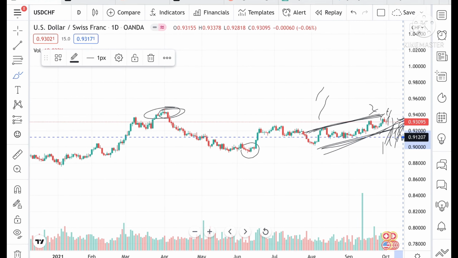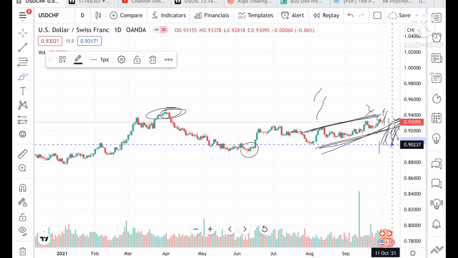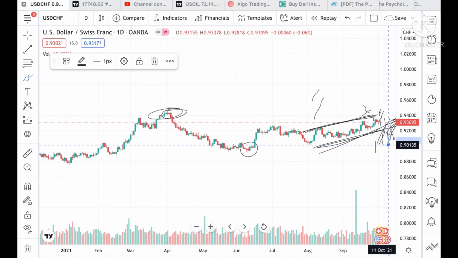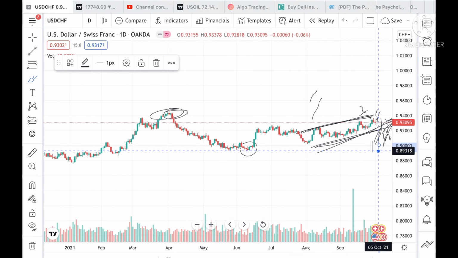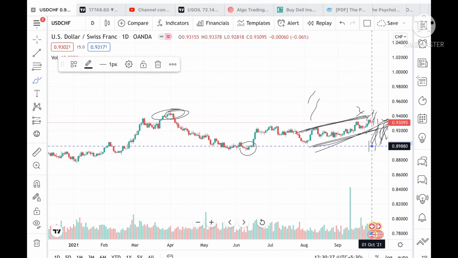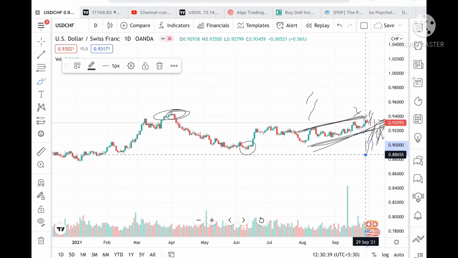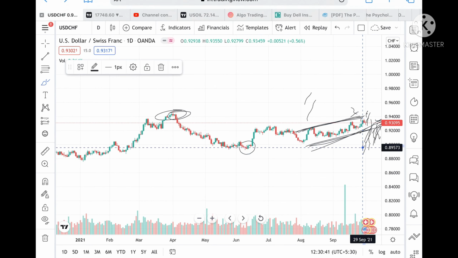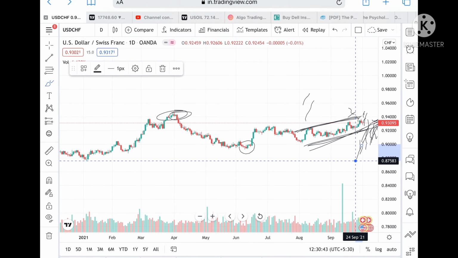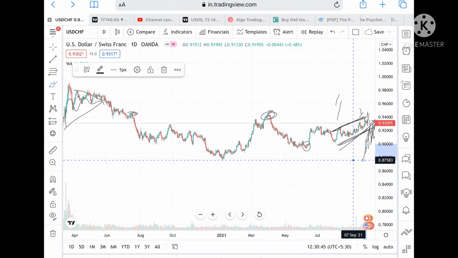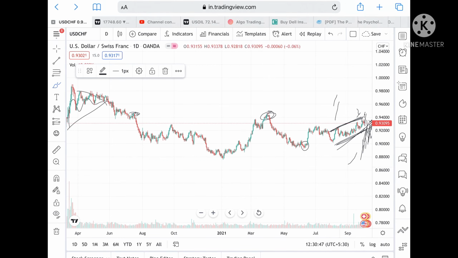Suppose it goes below a level of 0.9207, then there is a probability it can touch a level of 0.90135, and from there a level of 0.89318, and from there a level of 0.88655, and from there a level of 0.87583. This level is only tested once, so chances are it can bounce back from this level.